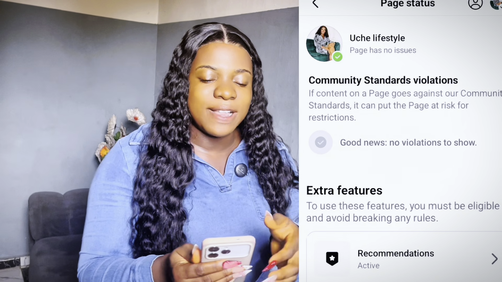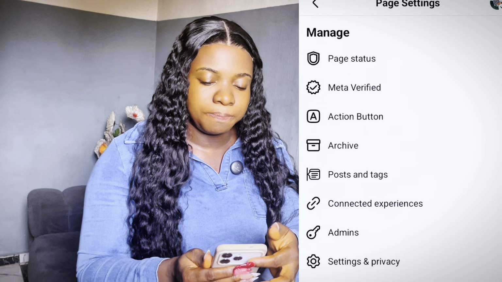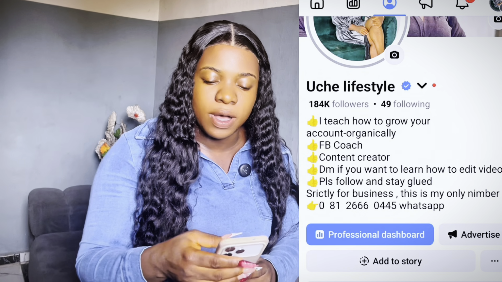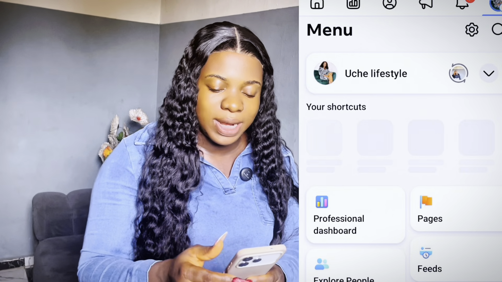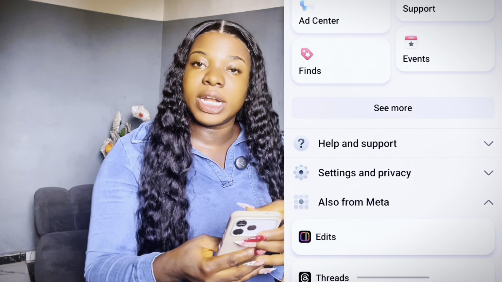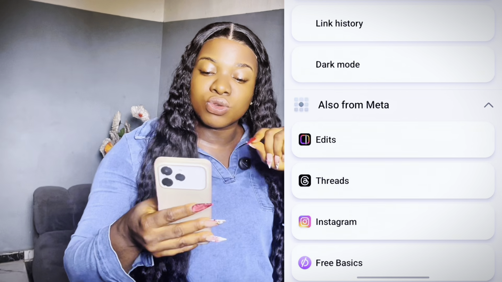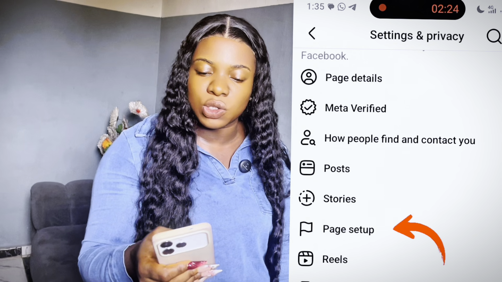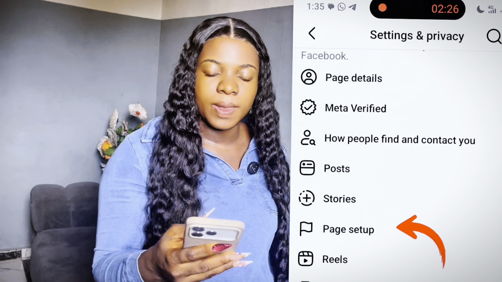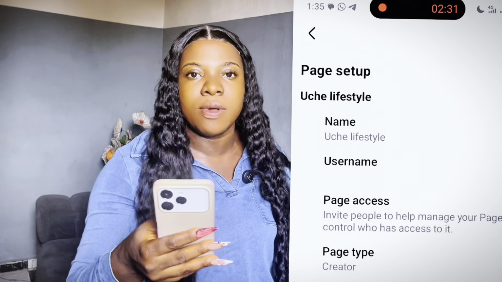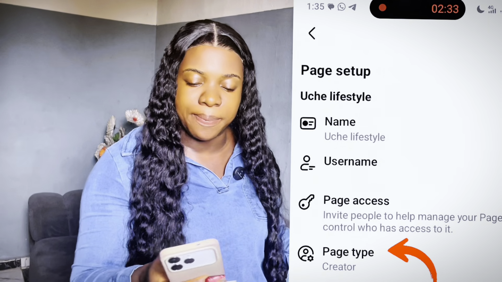All right, now you move out from this place, okay? Now another thing you want to check again, still under your page menu, click on your page menu like this. It will bring you to this interface whereby you click on settings and privacy, okay? Now the next thing is to click on your settings and you scroll up this way until you see page setup. Now you click on this page setup, okay? It will bring you to where you will see page type, then click on your page type.